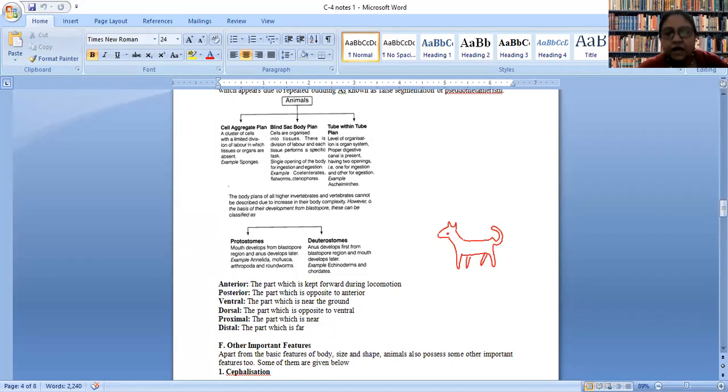Okay. Now, if I am considering the position of a dog like this, the anterior part of the dog will be the part which is towards you. So this will be anterior.